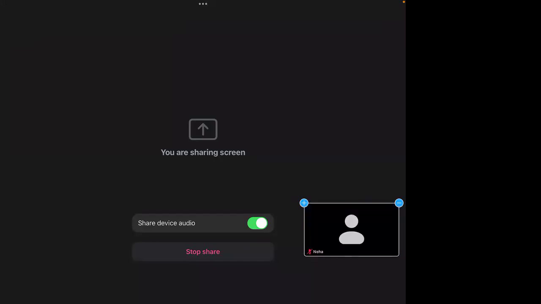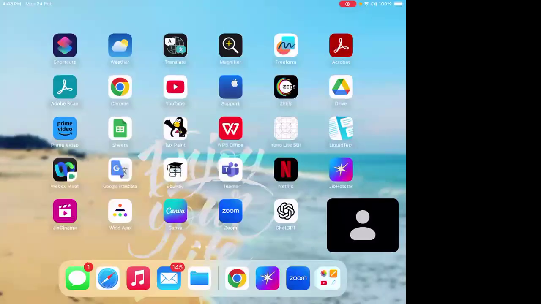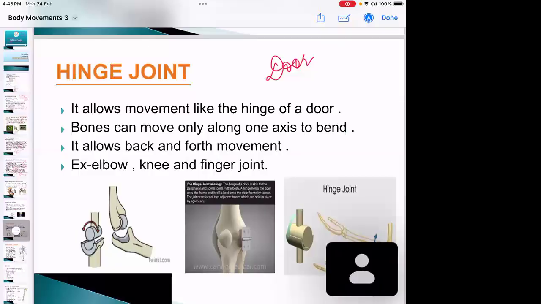So you can just move it forward, then backward, forward and backward, which is back and forth. Apart from that, can you rotate it completely to a 360-degree angle or to a 180-degree angle? It is not possible, right? In the same way, in a hinge joint also, only forward and backward movement is allowed, or we can say back and forth movement is allowed. Clear, children? Yes, ma'am.